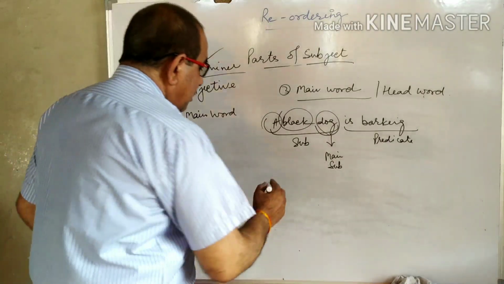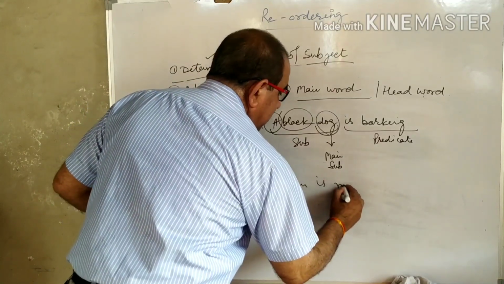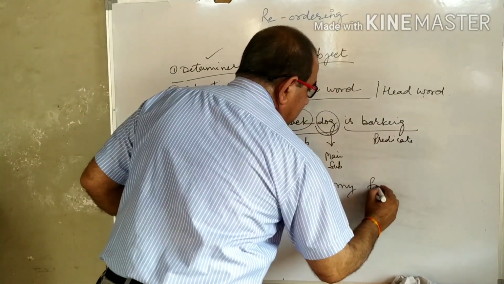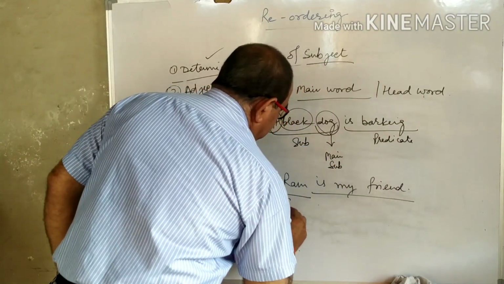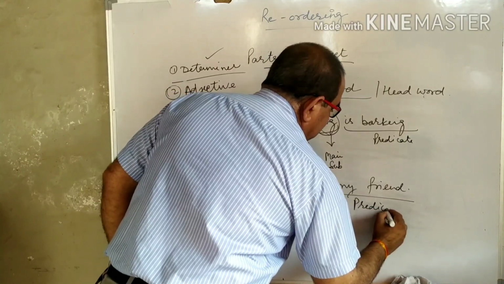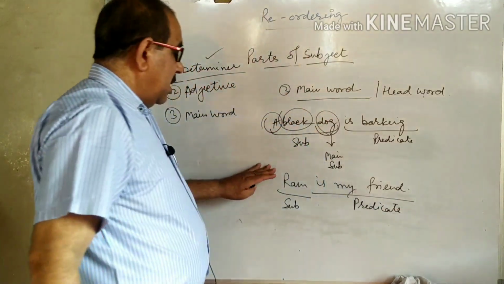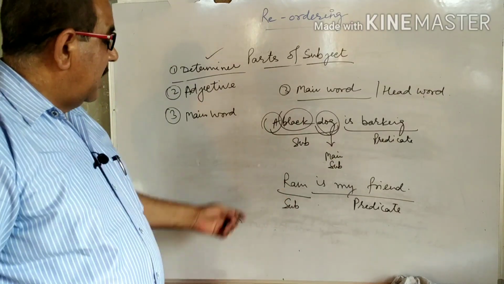Example, Ram is my friend. Now the subject is only of one word, and that one word is the main word or head word or main subject, Ram.